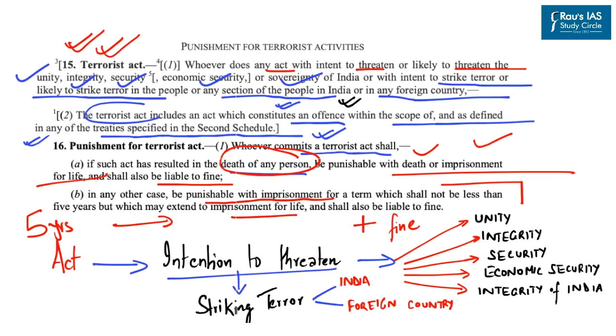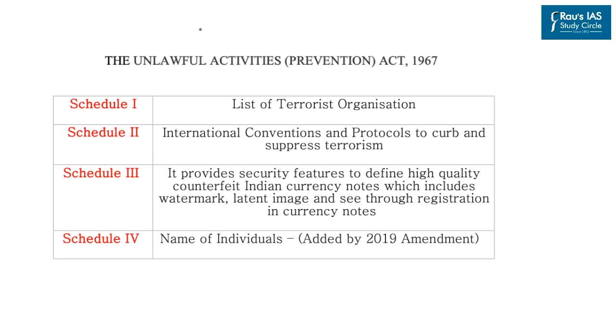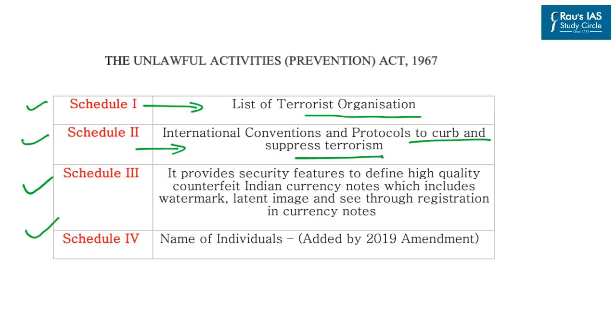Now since the act has mentioned the second schedule, we must know the constituents of the different schedules provided under the Unlawful Activities Prevention Act of 1967. So the first schedule provides the list of terrorist organizations. Second schedule provides international conventions and protocols to curb and suppress terrorism.